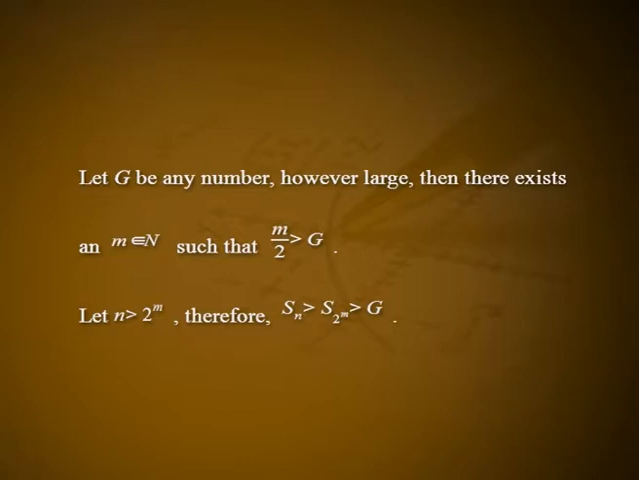Adding s 2 raised to m is greater than m by 2. We shall now show that sequence Sn is not bounded above. Let G be any number, however large, then there exists an m in N such that m by 2 is greater than G. Let n be greater than 2 raised to m. Therefore, Sn is greater than s 2 raised to m, which is greater than G.